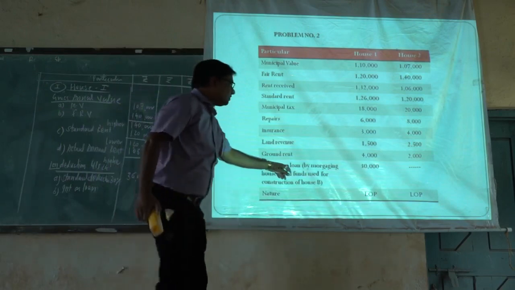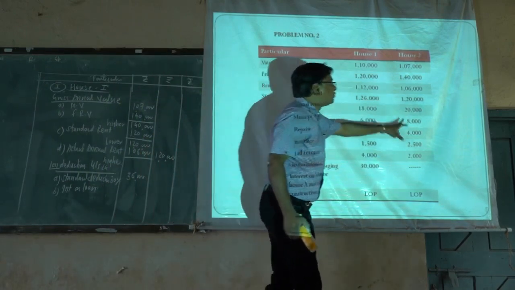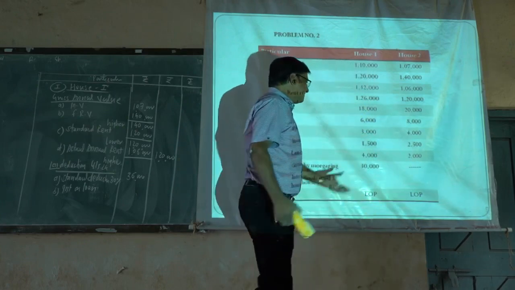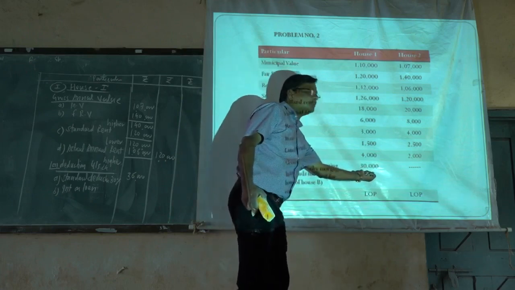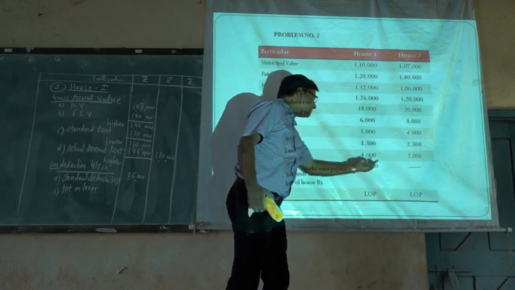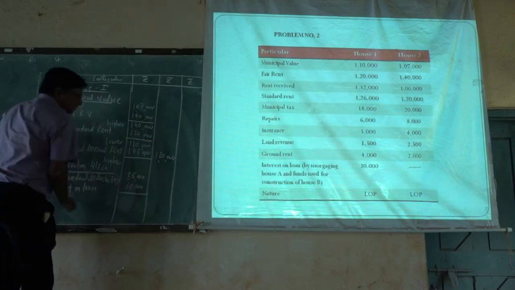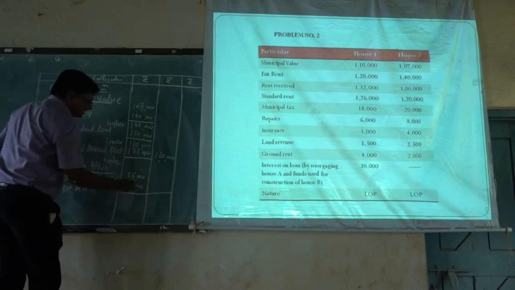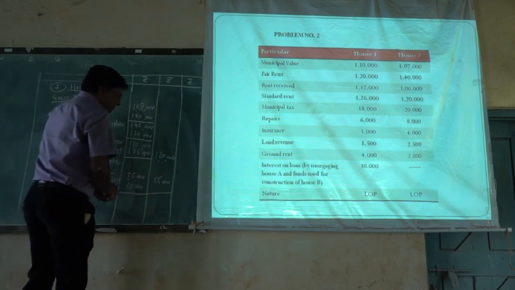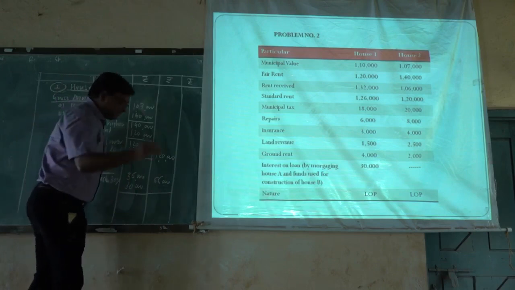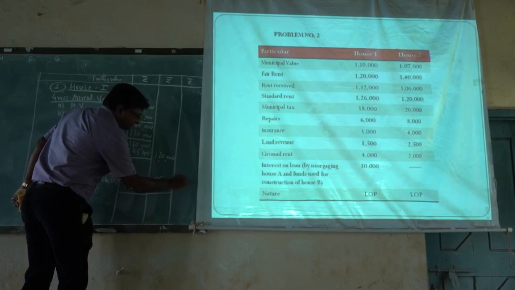Then there is interest on loan. That loan is taken by mortgaging the first house, but it is utilized to construct the second house. This means this deduction will be allowed to this property. The total amount of interest on loan, given in the house 1 column, is rupees 30,000. This deduction will be allowed here. The total deduction is rupees 66,000. Then the remaining amount will be treated as income from house 2. That total amount to the outer column is rupees 54,000.